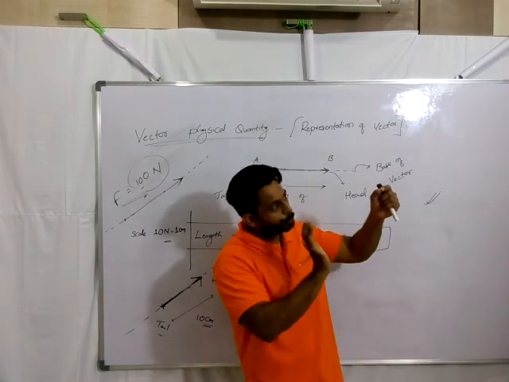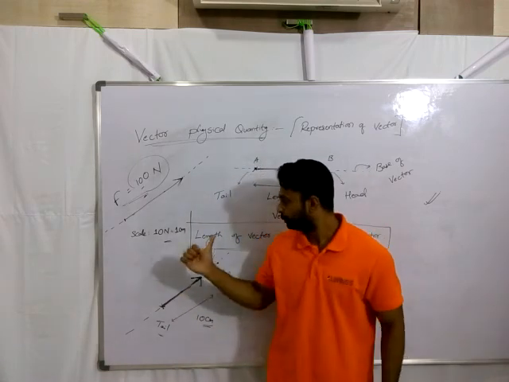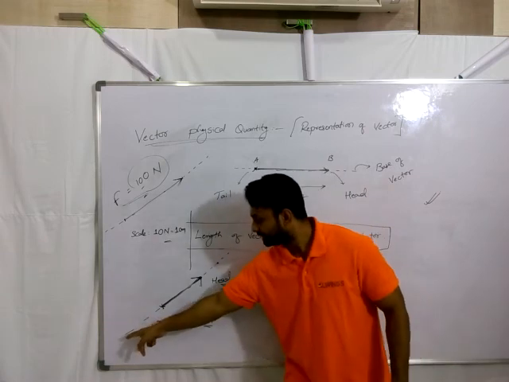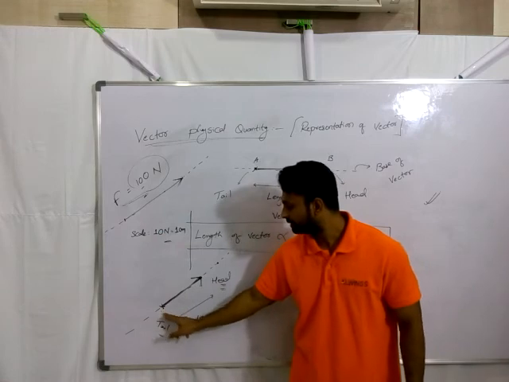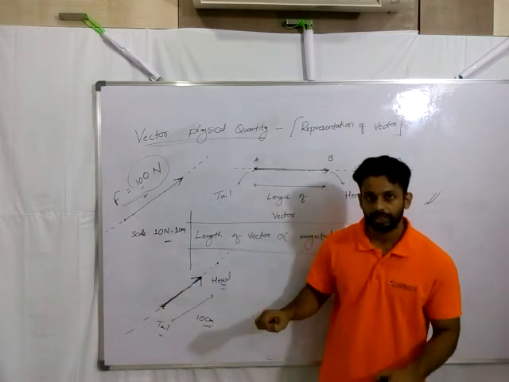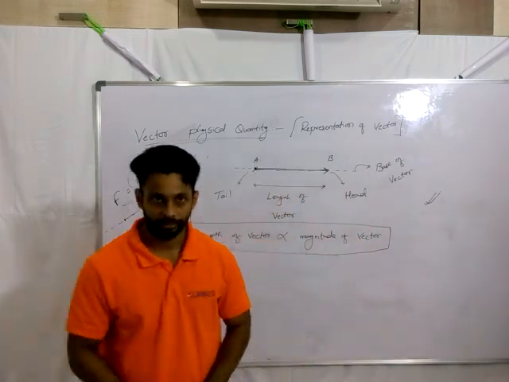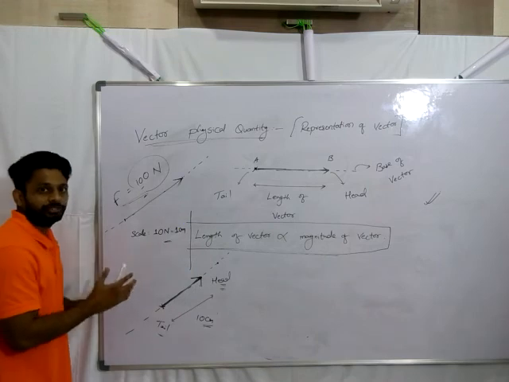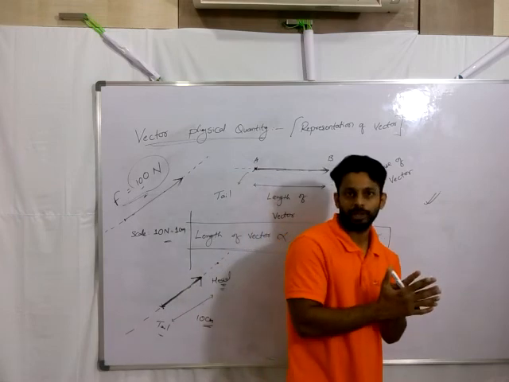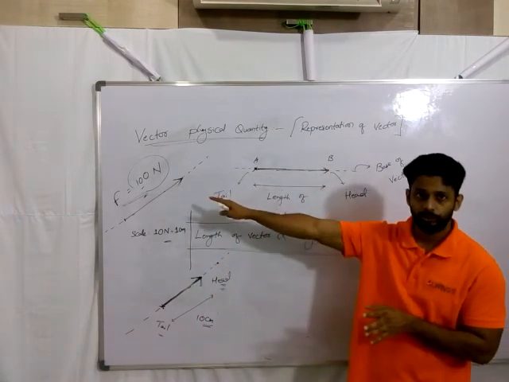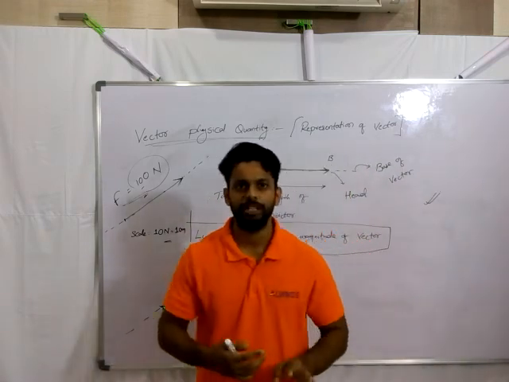I can feel that I'm pushing some object with a 100 Newton force in this direction. So for that feeling, in whatever direction it is, I'm drawing a base. Then with a proper scale on that base, with initial and final points, I'm plotting with an assumed, convenient scale. So that's what we do: every feeling of a physical quantity, I plot it on a graph paper. We considered the example of force. Next, we will consider displacements, velocities, accelerations, and many more.